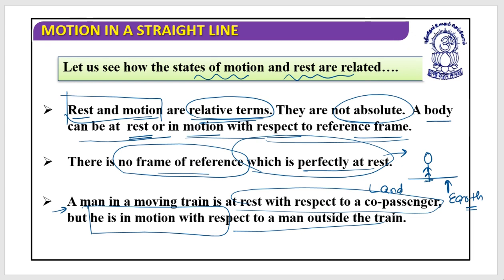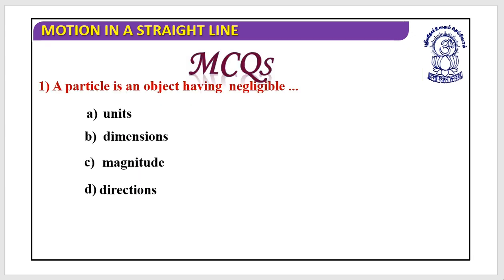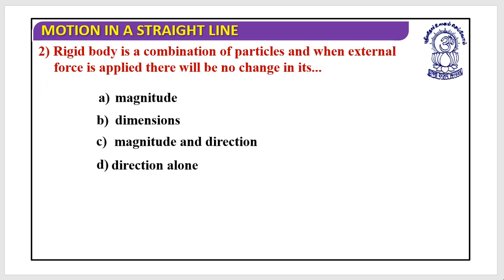Certain MCQs based on these concepts. A particle is an object having negligible dimensions. Next, a rigid body.